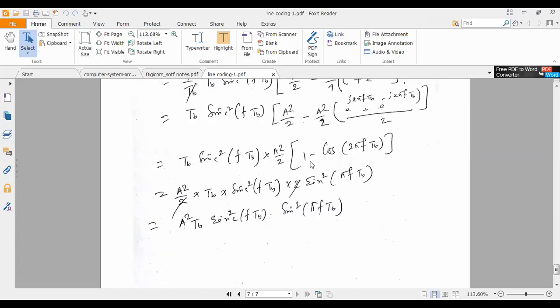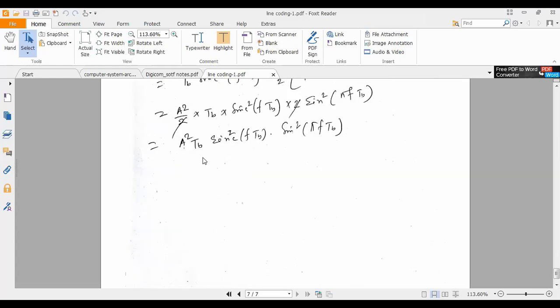Okay, and you people know that 1 minus cos theta means 2 sin square theta. Now 1 minus cos of theta has come here, let theta be 2 pi f Tb. 1 minus cos theta, what is the formula? 2 sin square theta. If here it were 1 plus cos 2 theta, what would it be? 2 cos square theta. So these are standard calculations. So ultimately we got that expression.